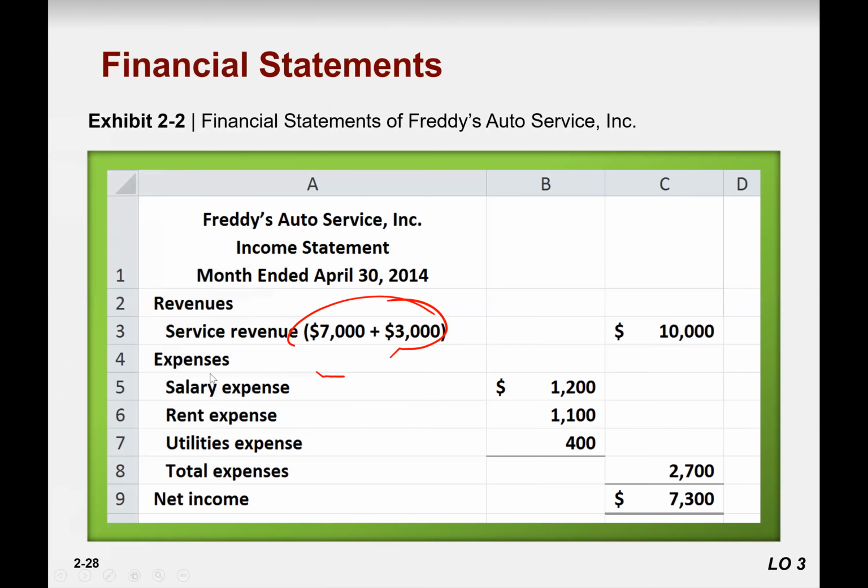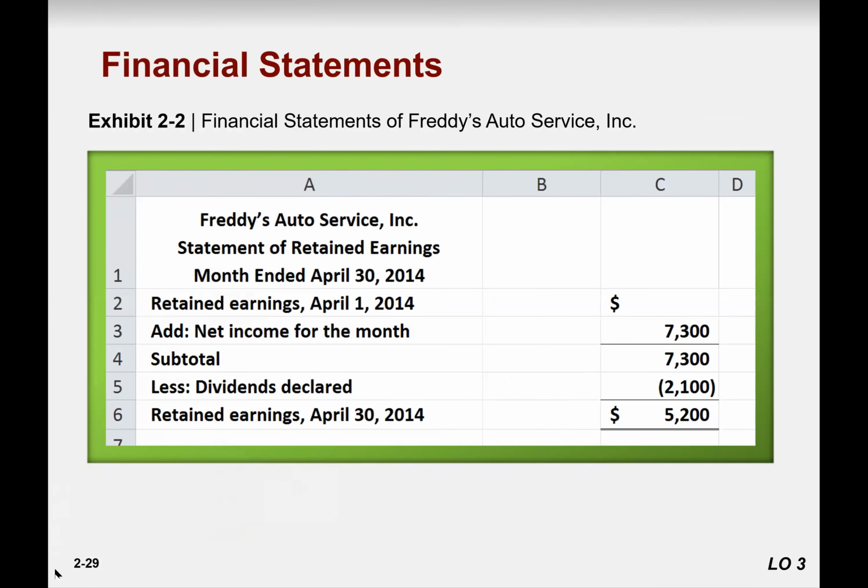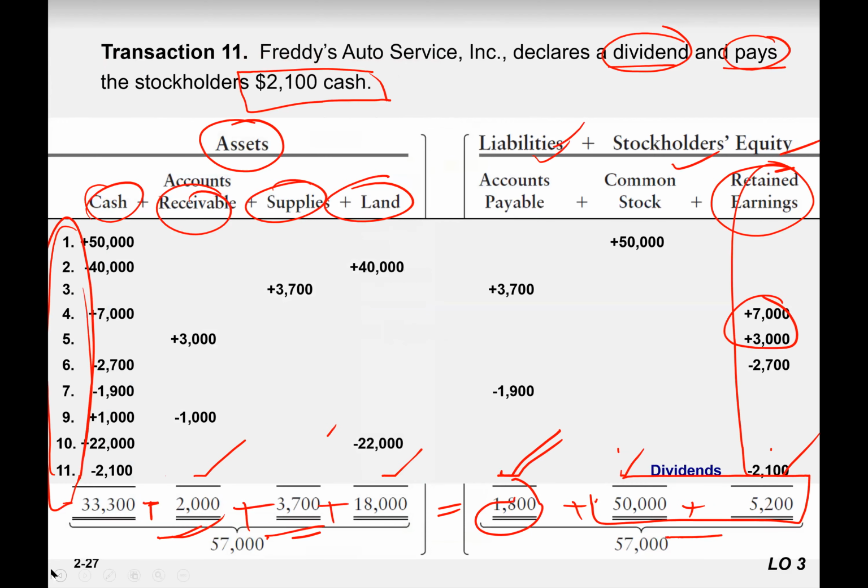So revenue minus expenses, all expenses are 2,700, like we pay for expenses, right? So this is the dividend, not the expenses. Remember that one. 2,100 is dividend. It is not the expenses. So you need to be very careful. Those that decrease the retained earnings don't always mean they are expenses. They can be expenses and they can be dividends as well. So you need to be very careful.